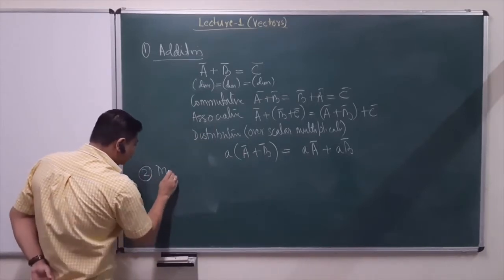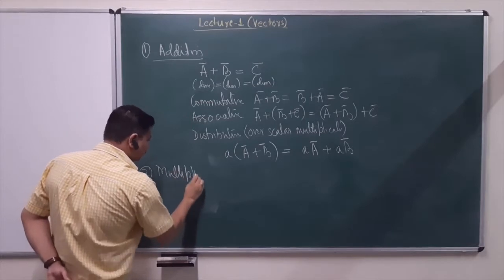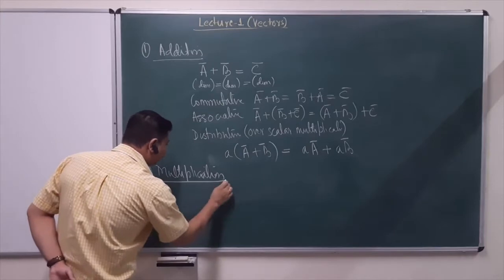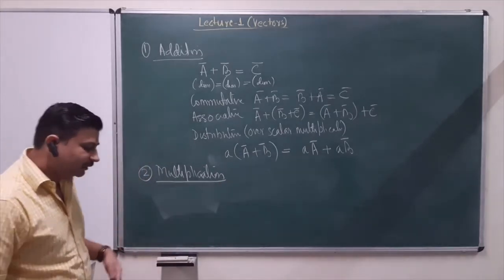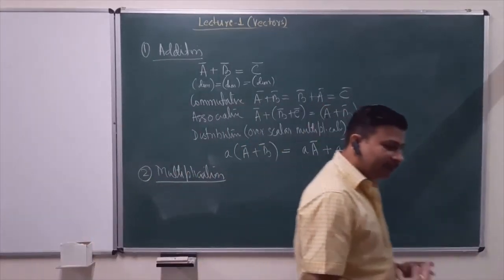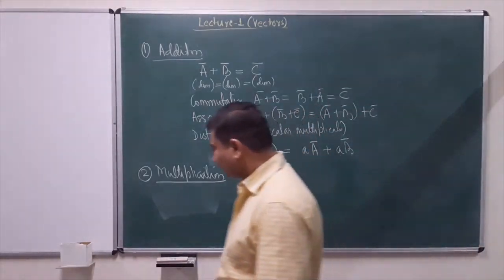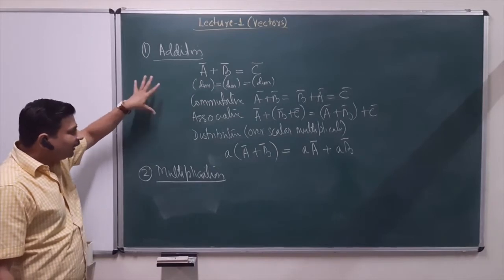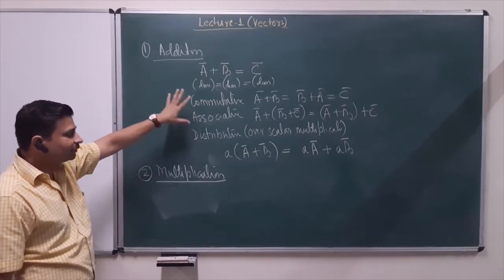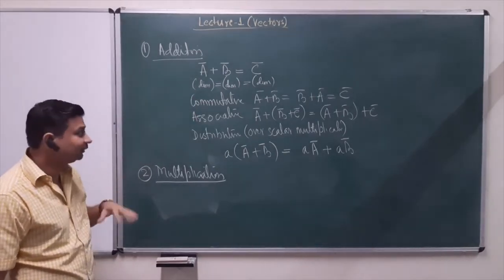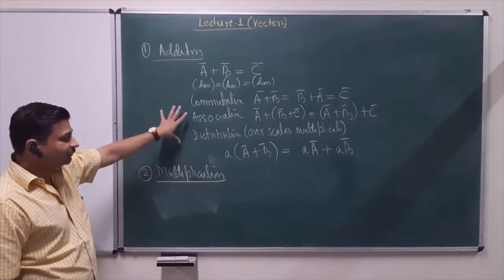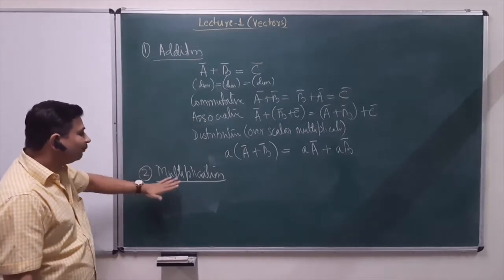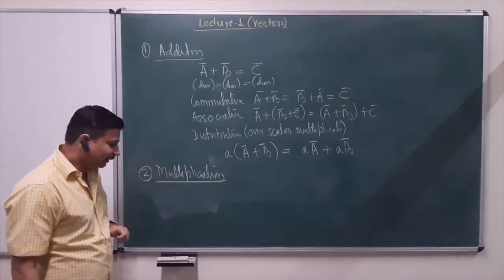Just like addition, we can also define rules for vector multiplication. Two vectors, just like two numbers, can also be multiplied together. We can find their product. Now unlike addition, which more or less follows the rules of normal algebraic sum, multiplication is a bit different.